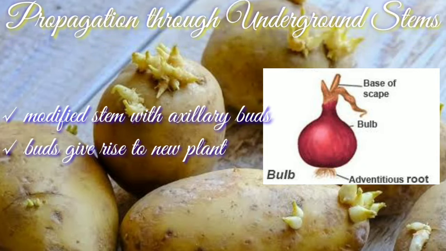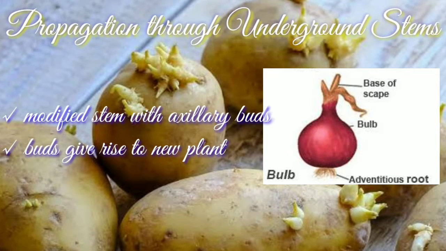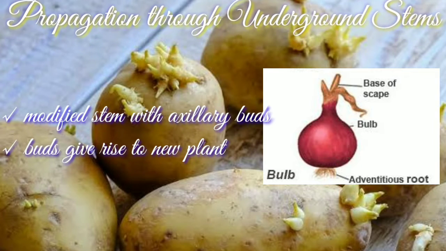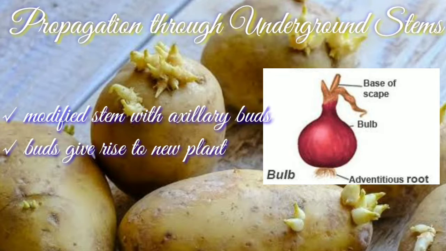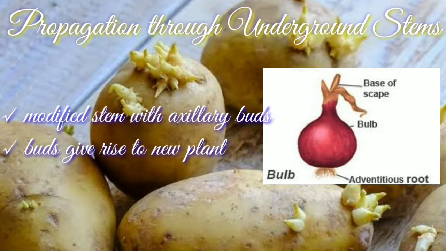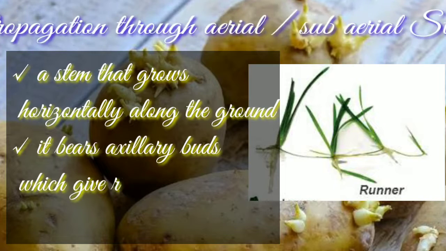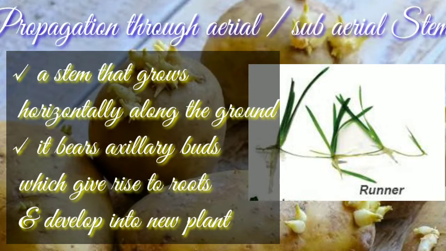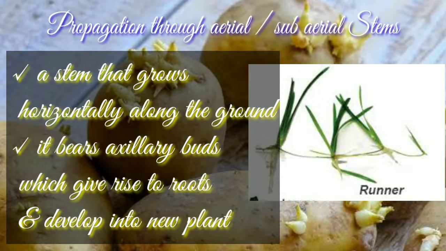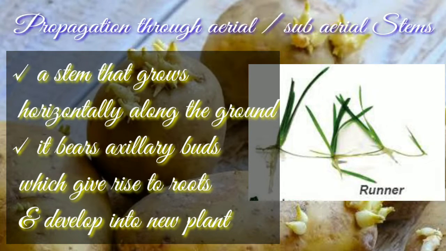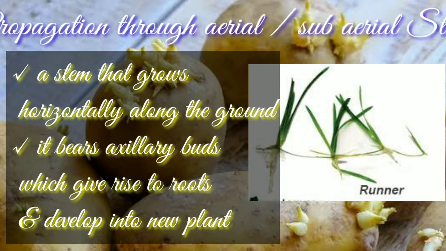Bulb is a modified stem that has axillary buds which produce new plants. Examples, onion, tulip, daffodil, etc. A subaerial stem like runner grows horizontally along the ground. It bears axillary buds which give rise to roots and develop into new plants. Example, strawberry.